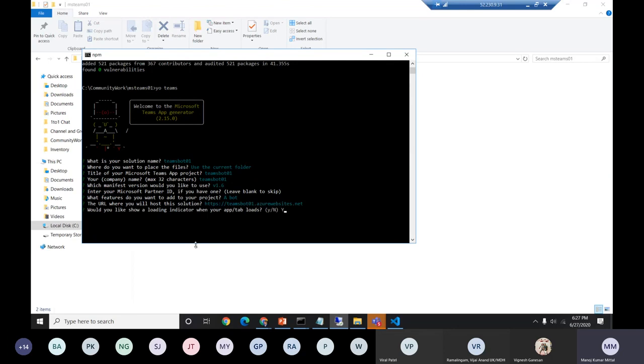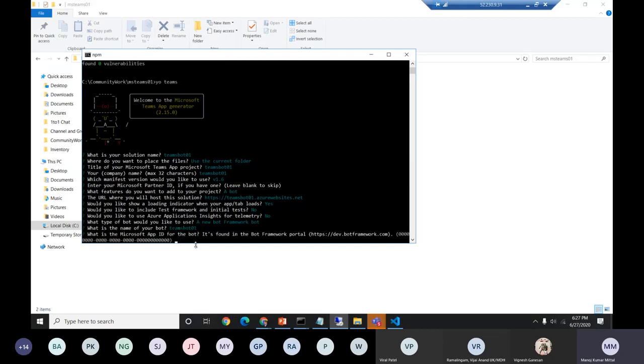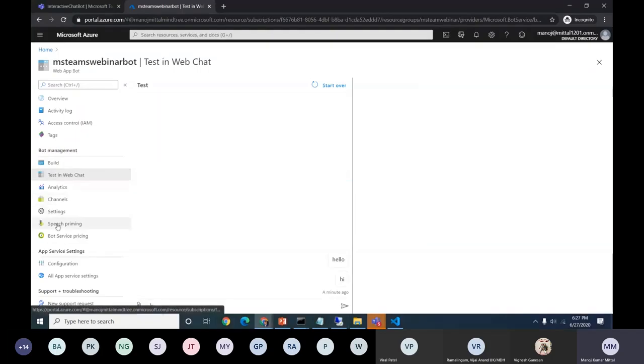Loading indicator, yes, we'll take it. Would you like to test? No, as of now. Application Insights, we don't need. The new Bot Framework, yep. Bot name, I'll just give the same, teams bot 01. And this is the Microsoft app ID. This is the ID from when I created the Azure bot, and we need to define it here. So we'll go back into the configuration settings.